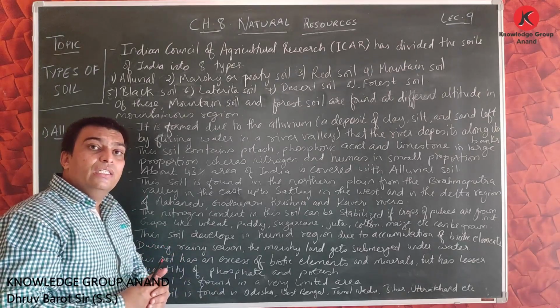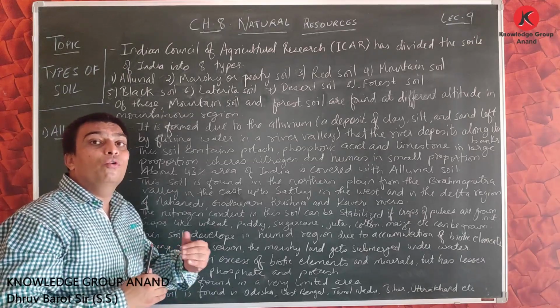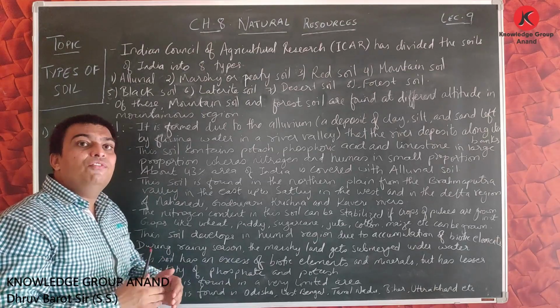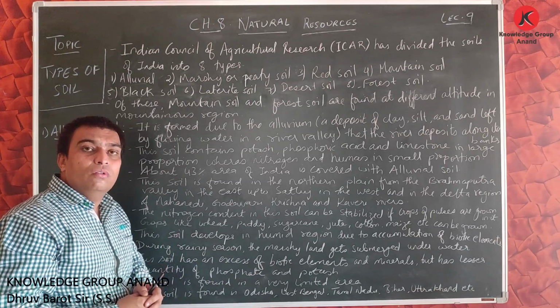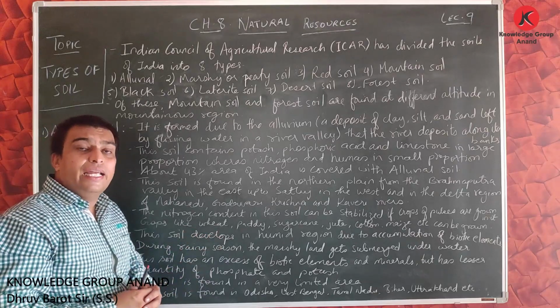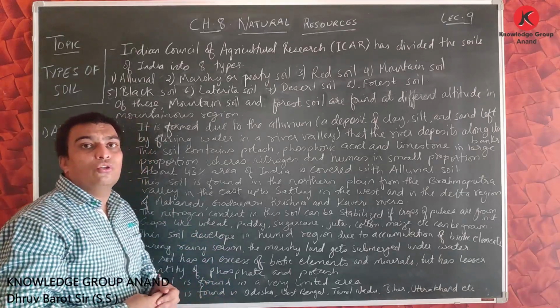So if the farmer wants more productivity from this alluvial soil, then they grow more and more pulses in this type of soil.